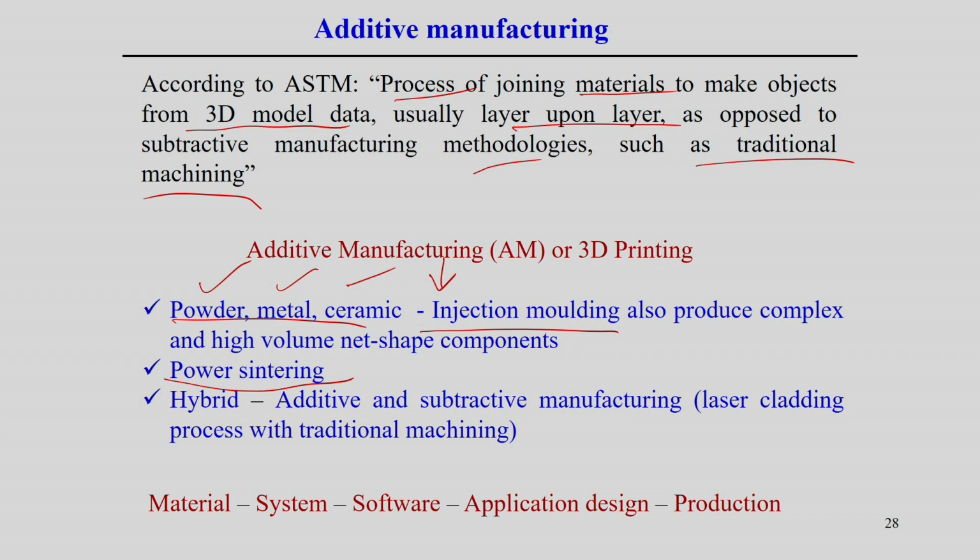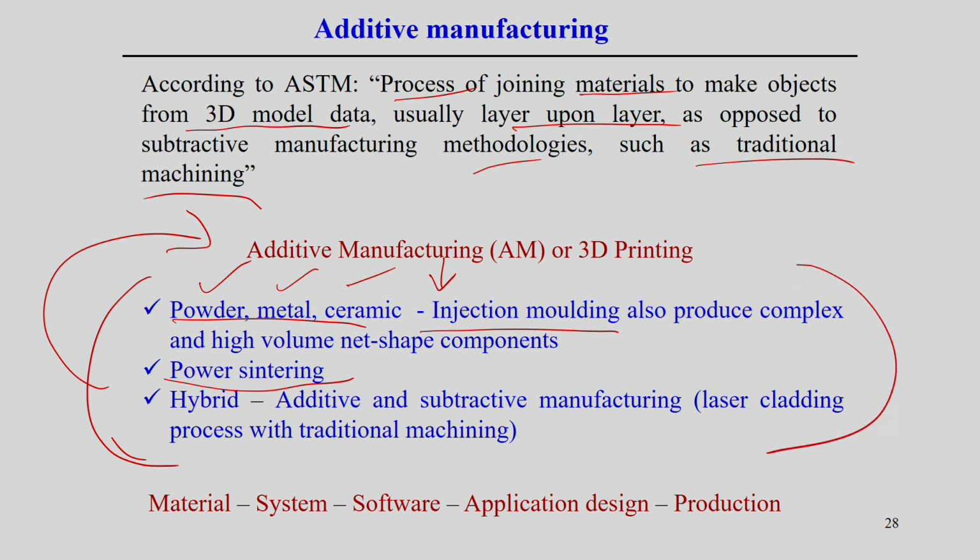So, it is an approach called the hybrid process. Deposition is there, and at the same time we are following the machining process. In these cases we bring in the machining process to get a good surface finish of the final product. So, that is more related to the additive manufacturing process, but of course additive manufacturing technology is completely different from all these three processes.